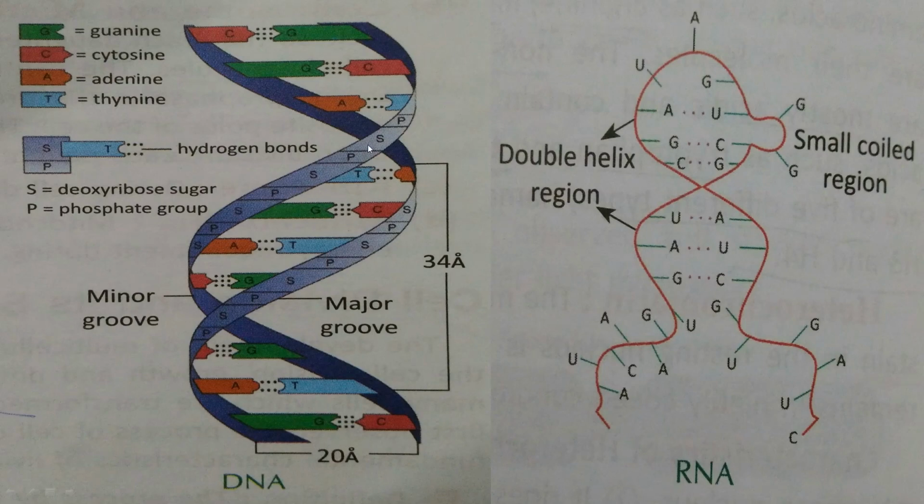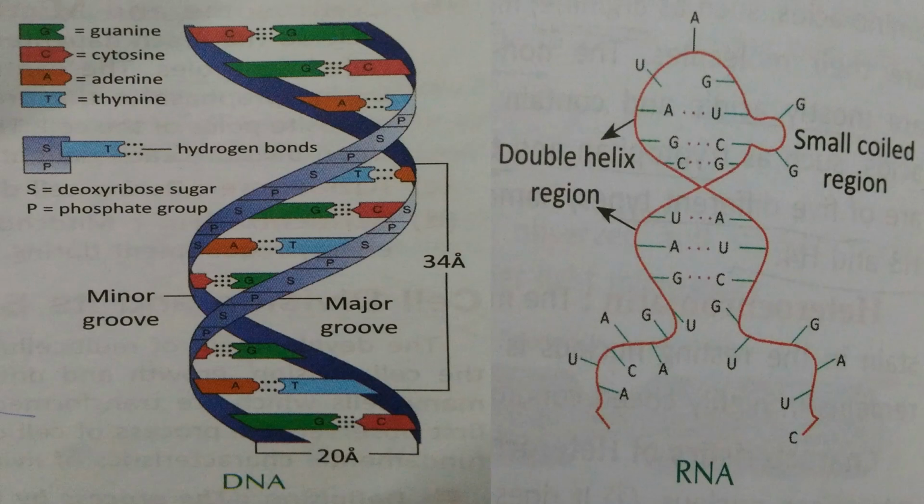So, it is made up of the sugar phosphate backbone. And the ladder staircases are made up of nitrogenous bases with their complementary base pairing. The purine and the pyrimidine always link together with hydrogen bonds.